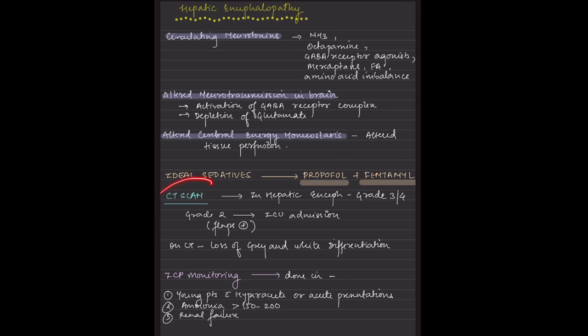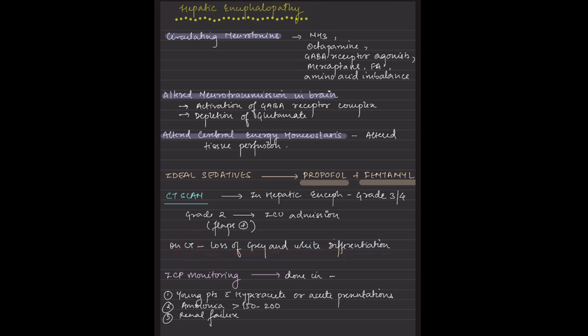So yes, we can perform an NCCT brain in such patients with grade 2, grade 3, grade 4 hepatic encephalopathy, and consider the patient to be shifted to ICU whenever you think it is grade 2 hepatic encephalopathy, right? And on the CT, what will you see? There should be a loss of gray and white differentiation.